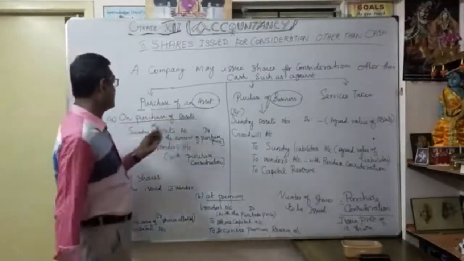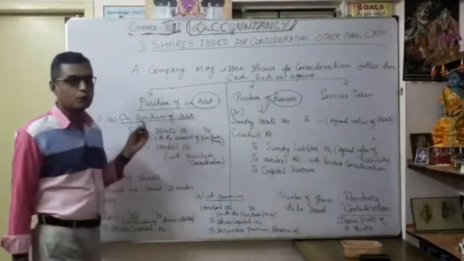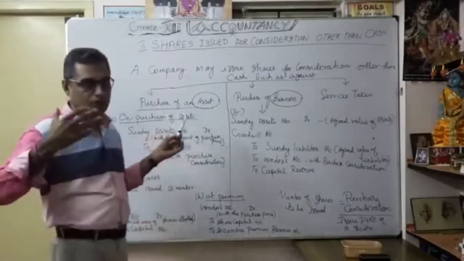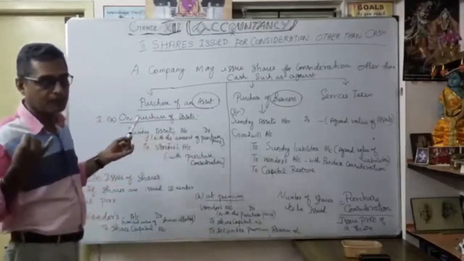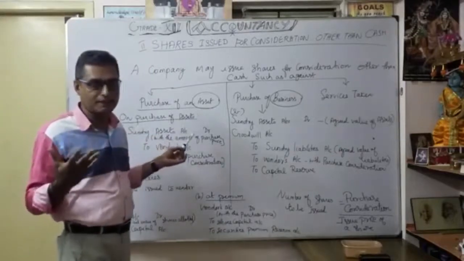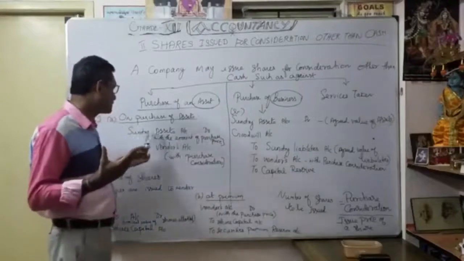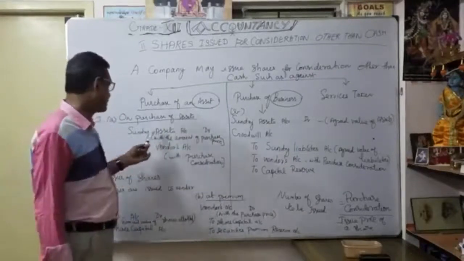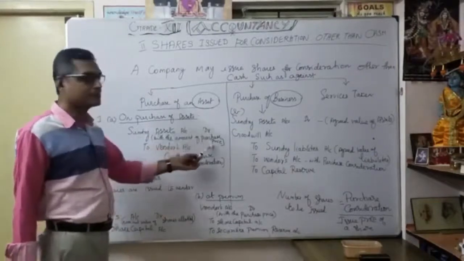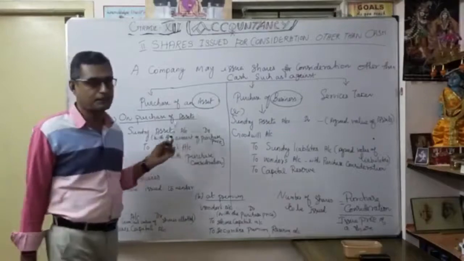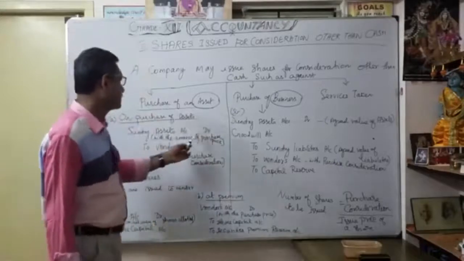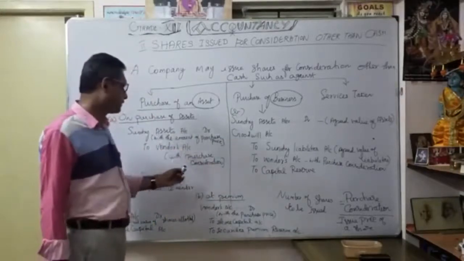When you purchase an asset, what is the entry you are going to pass? Sundry assets. Individually you can work out what the sundry assets are. Maybe building, maybe machinery, or even different furniture. You have to buy several assets, that's why it is called sundry assets. Sundry assets account debit to vendors account. Here, for sundry assets, what is the purchase price? It is the amount of purchase price given by the company. So, sundry assets account debit to vendors account with the purchase consideration.